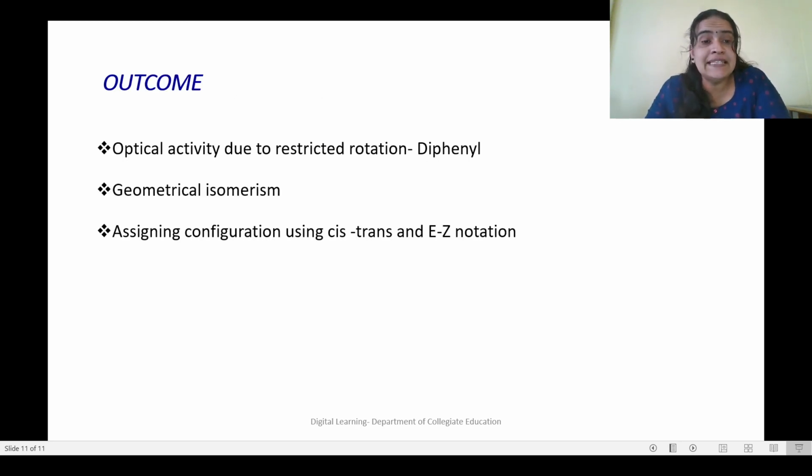So students, in this session you would have learned about optical activity due to restricted rotation, taking the example of biphenyl. Then about geometrical isomerism, its definition and explanation, and assigning the configurations for geometrical isomers as cis-trans as well as E and Z notation.